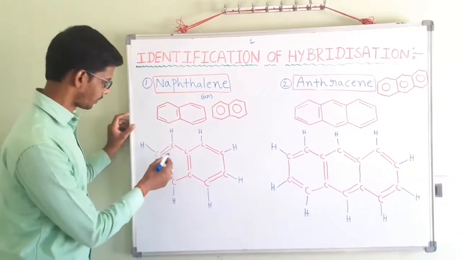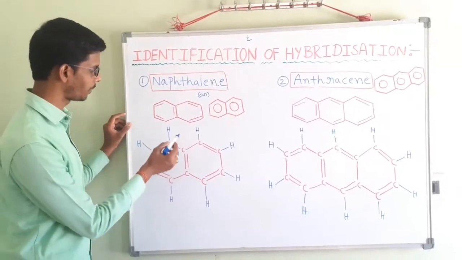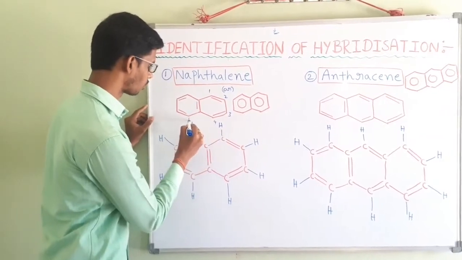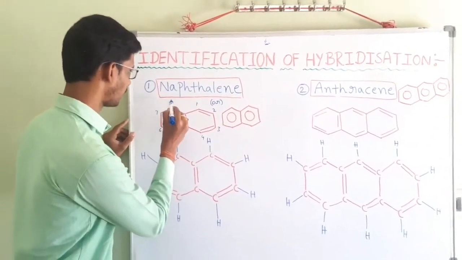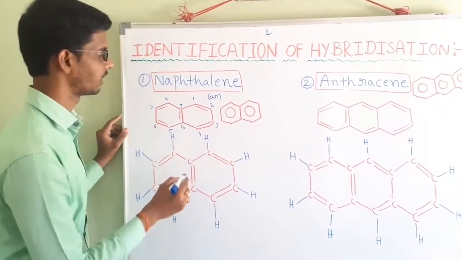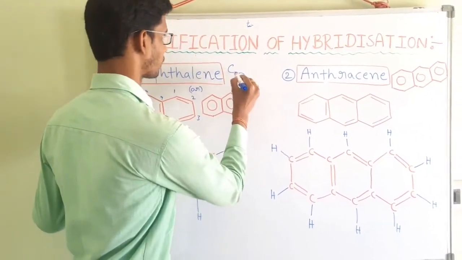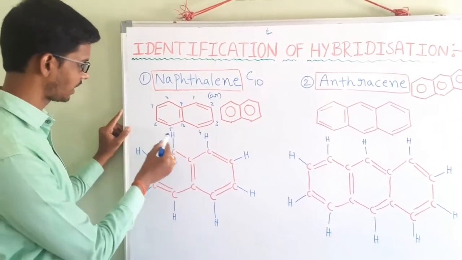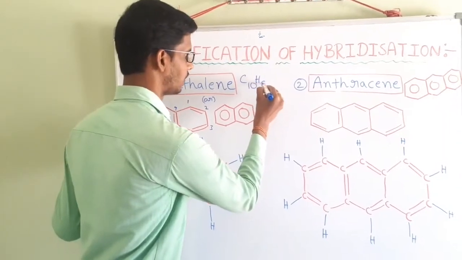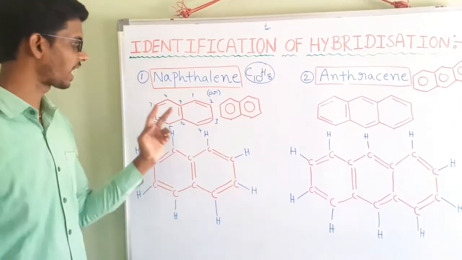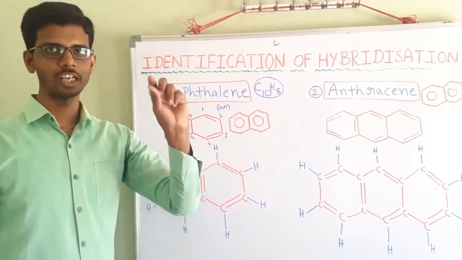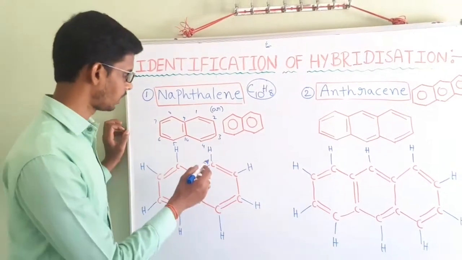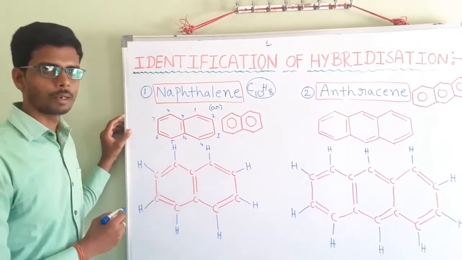This naphthalene formula is, let us count them. How many carbons does it have? 1, 2, 3, 4, 5, 6, 7, 8, 9, 10. That is nothing but C10. Count the hydrogens. 1, 2, 3, 4, 5, 6, 7, 8 only. This is the naphthalene formula. This is the organic compound. These naphthalene balls are used in our homes also. Let us see the first example.